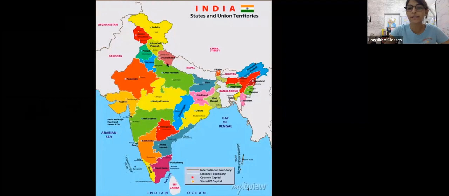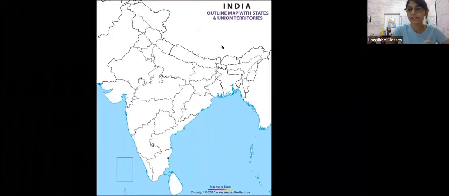So what we'll do, guys, is that first, we'll have a 5 minutes look at this political map, and we will understand what the states and union territories are, and their general location, just for 2-3-5 minutes. Okay. Next, this you can see now is a blank, just an outline map of India. So through a very interesting story, we will learn all the states of India with their locations. ठीक है, कोई रट्टाबाजी की जरूरत नहीं है, trust me, इतनी funny story है, you will all remember.